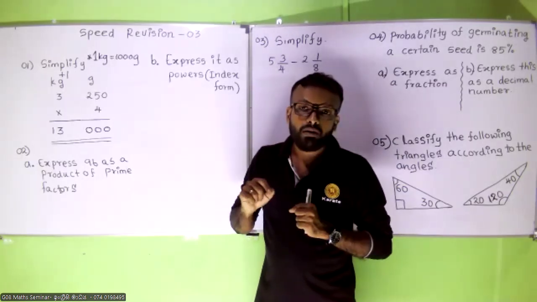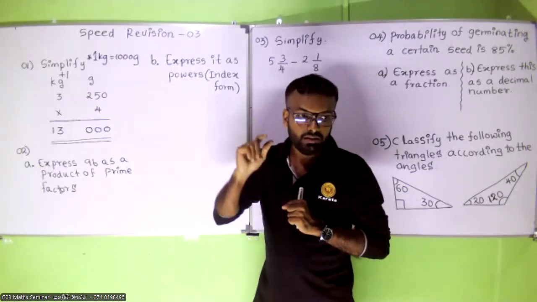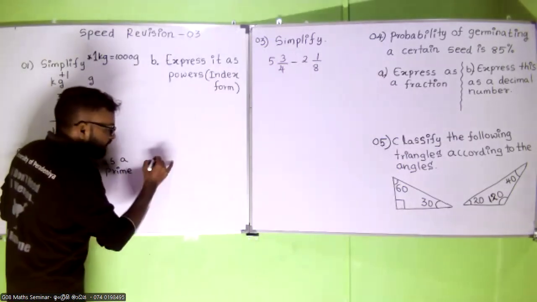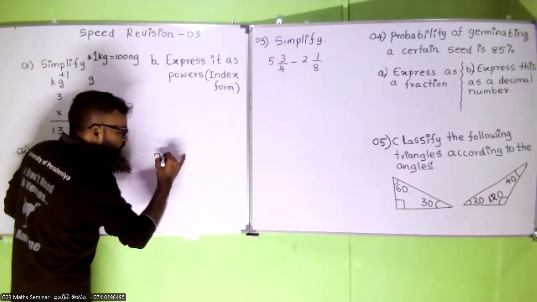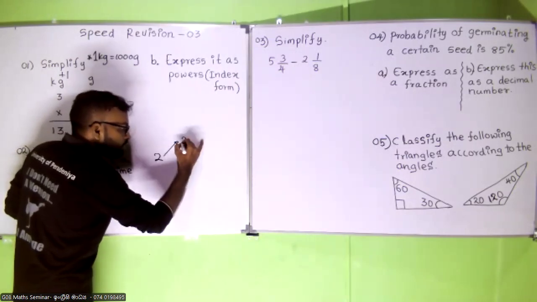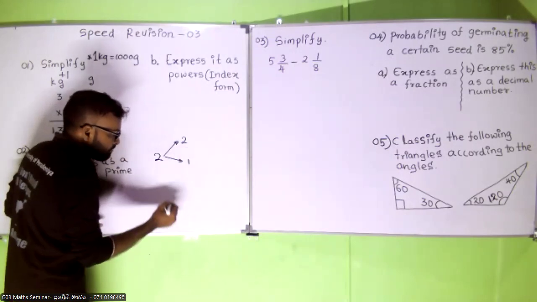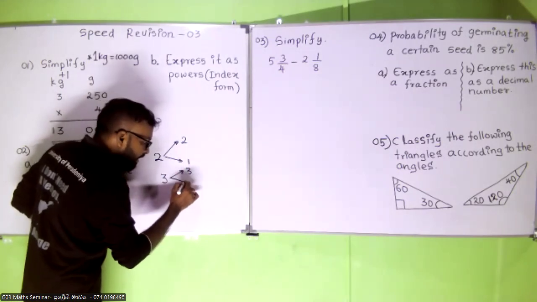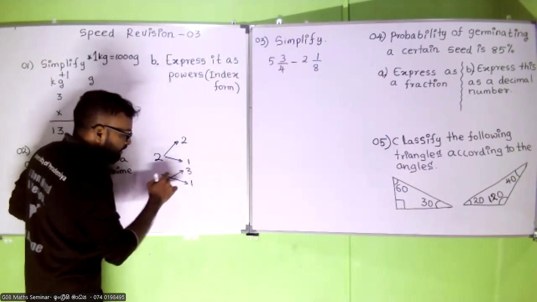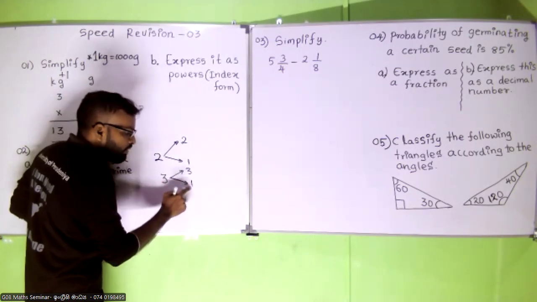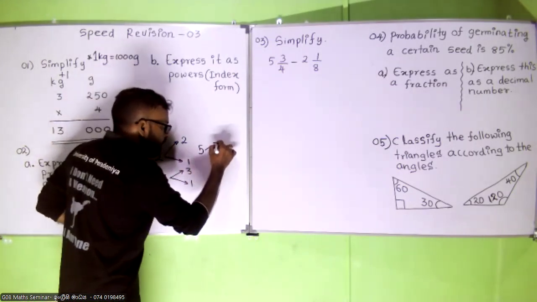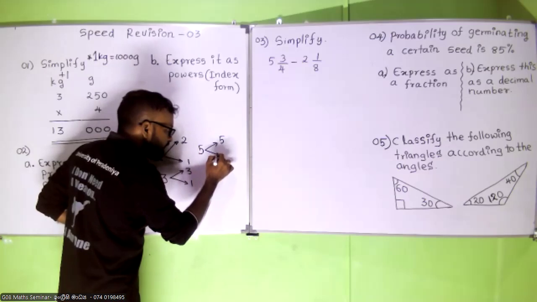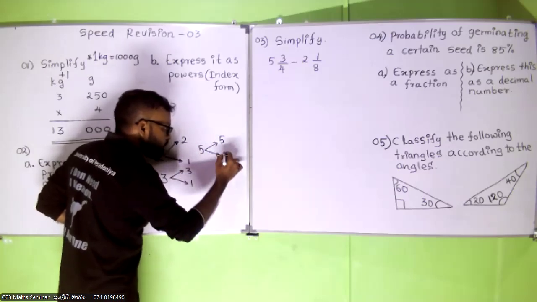Because 9 has more than 3 factors, right? So how are we going to identify prime factors? 2 has only 2 factors, right? 2 can be divided by using 2 and only 1. 3 can be divided by itself and by using 1. 5 can be divided by itself, which is 5, and by number 1 only.